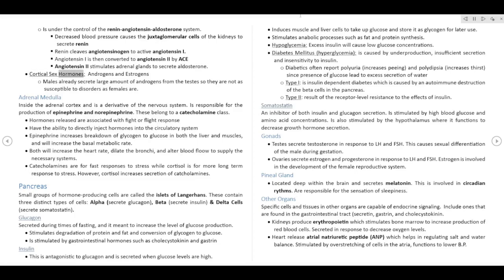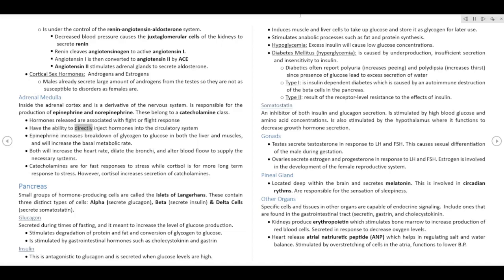Cortical sex hormones, androgens and estrogens. Males already secrete large amounts of androgens from the testes, so they are not as susceptible to disorders as females are. Adrenal medulla. Inside the adrenal cortex and is a derivative of the nervous system. It is responsible for the production of epinephrine and norepinephrine. These belong to the catecholamine class. Hormones released are associated with the fight or flight response.